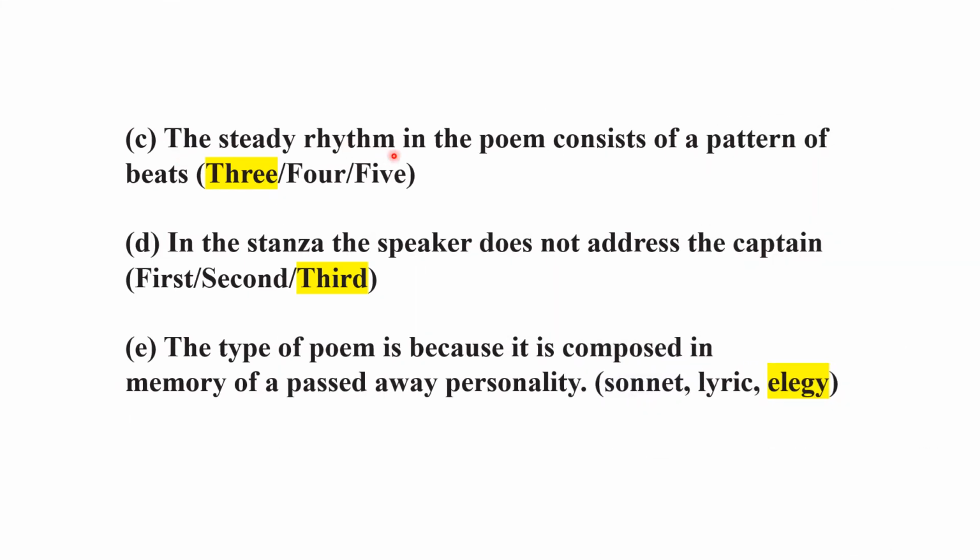The steady rhythm in the poem consists of a pattern of 3 beats. D. In the third stanza, the speaker does not address the captain. E. The type of poem is elegy because it is composed in memory of a passed away personality.